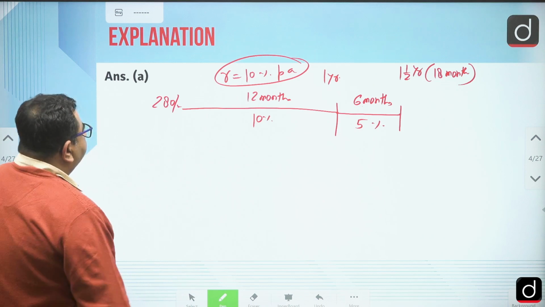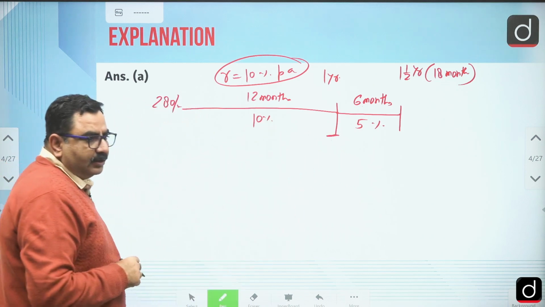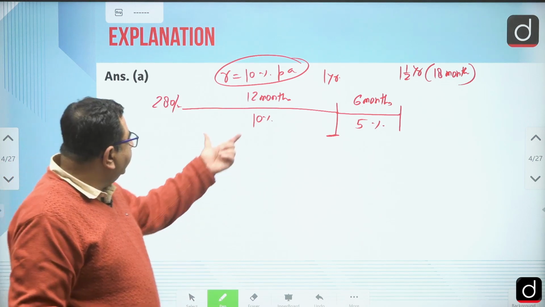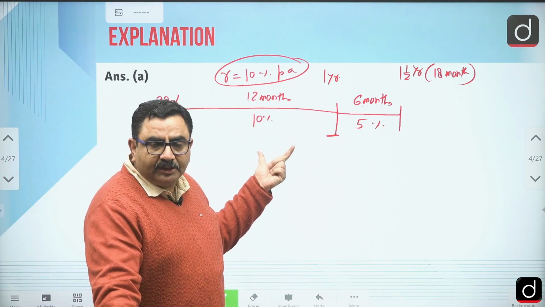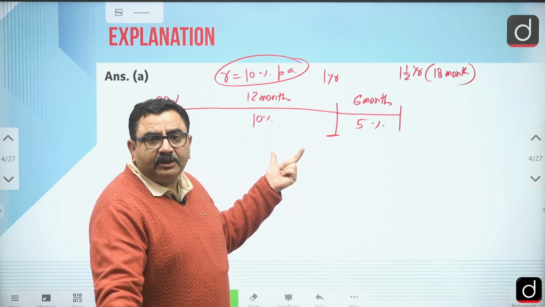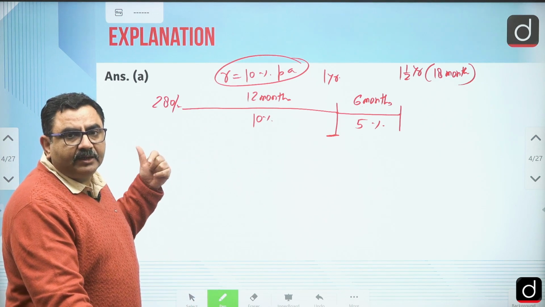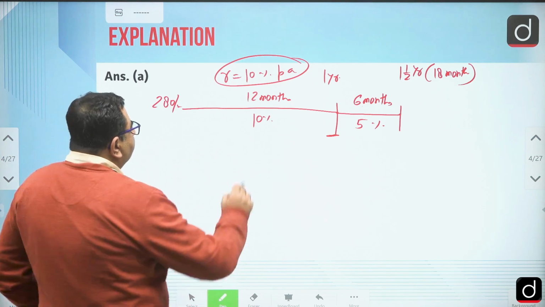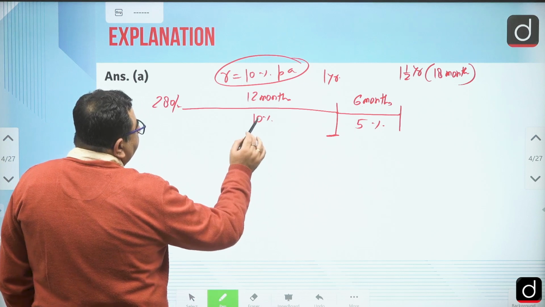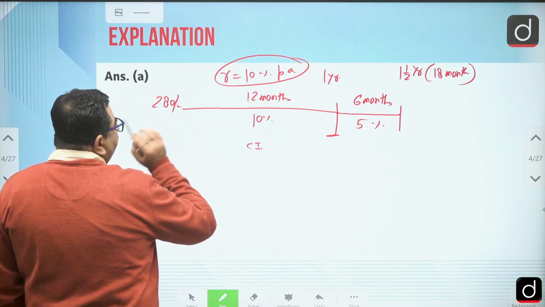First of all, whatever amount I get at the end of one individual year is always R% of the principal at the start of that year. So what is the interest earned? 10% of 280.